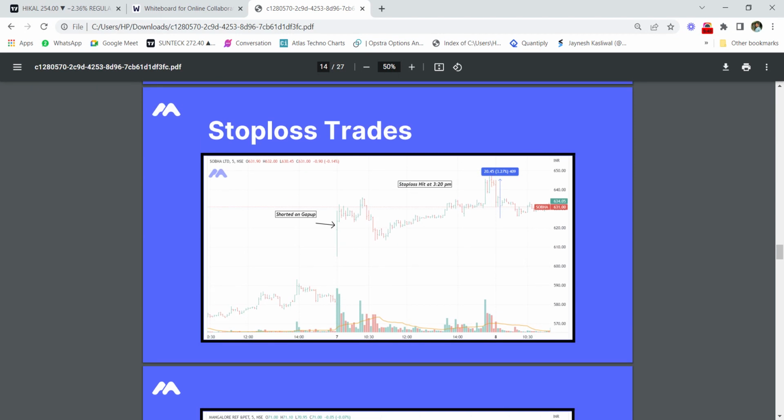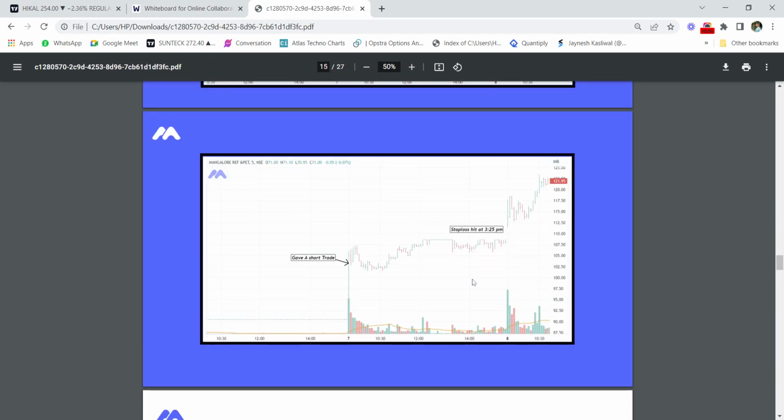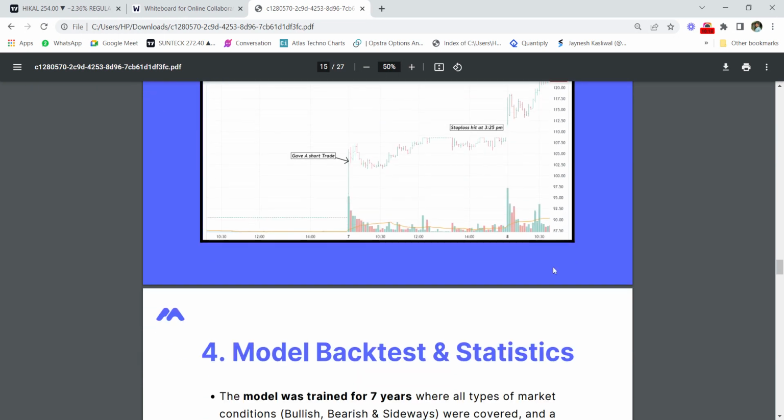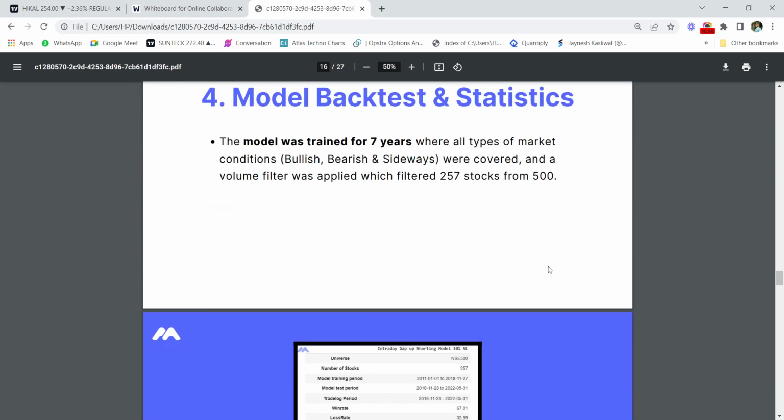Some of the stop loss trades, as you already know, we do not only show the profit, we have to cover the stop loss trades also. In this case our 3.2% SL was hit and shorted on the gap up, but the stock moved completely sideways and the stop loss was hit at 3:20 p.m. That was around 3%. The next example was Mangalore Refinery and Petroleum. The system gave a short trade, and the stop loss was hit at around 320 to 325.